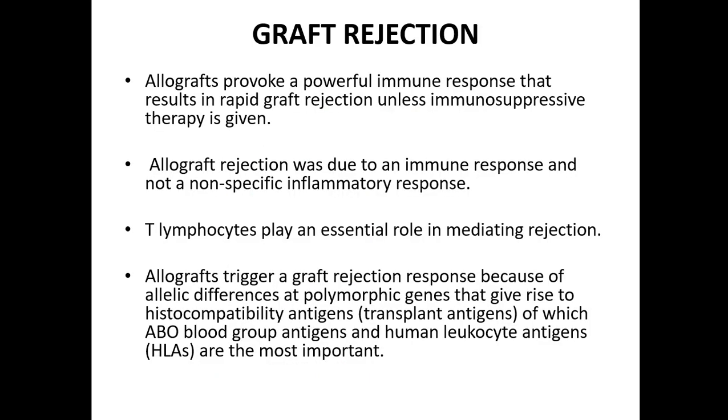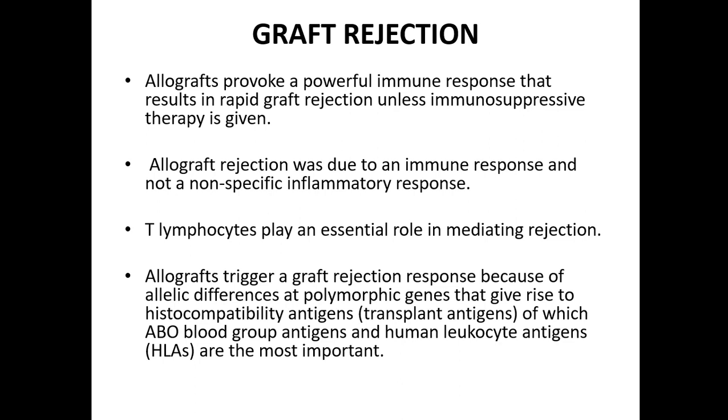The importance of the immune reaction in transplantation is graft rejection, so we will first see what a graft rejection is. All the immune reactions we already saw in the earlier video, so we are repeating the same thing.